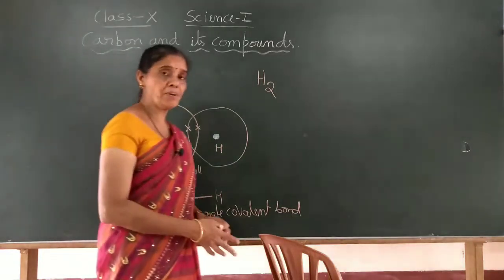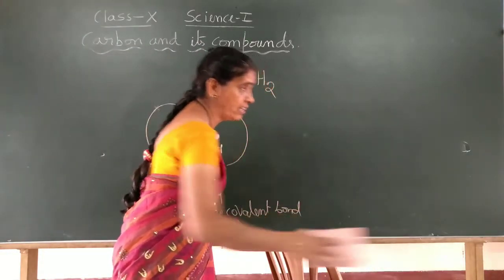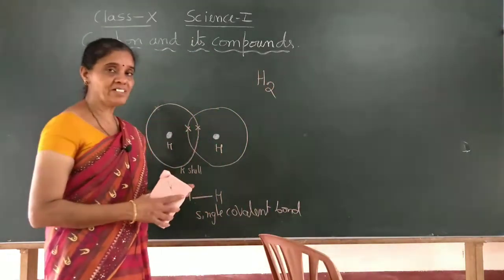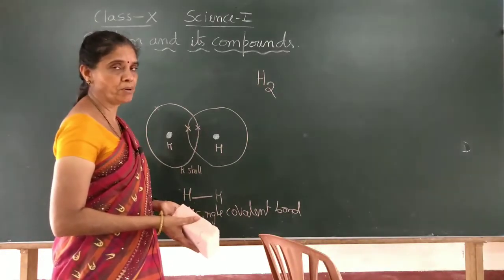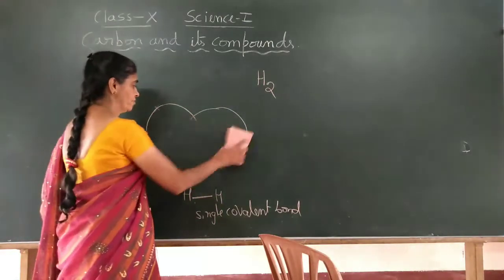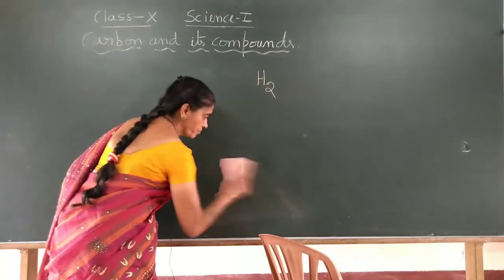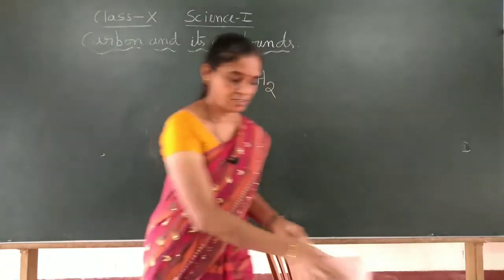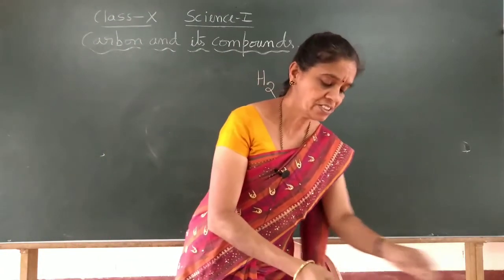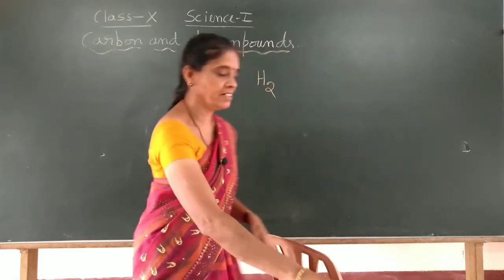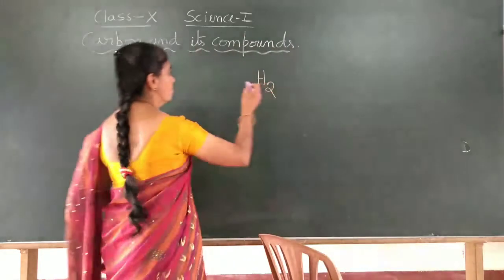One line indicates a single covalent bond. Now there are other types of covalent bond, like the double bond and the triple bond. That we will study, and you will understand. Next we will take an oxygen molecule.